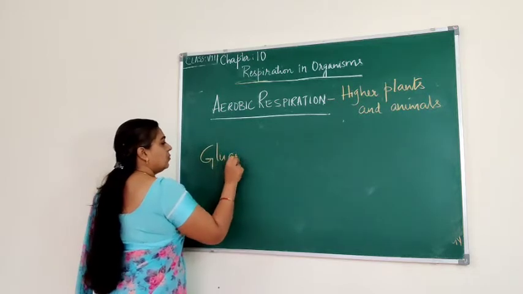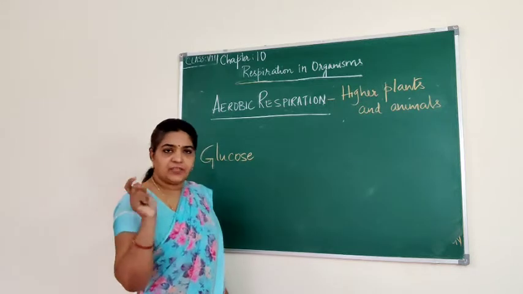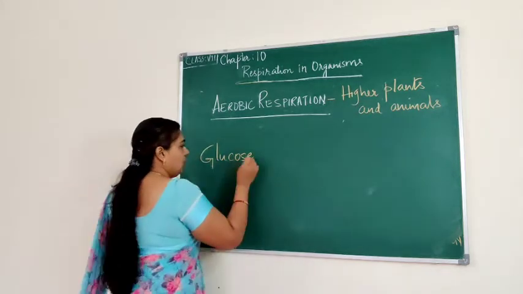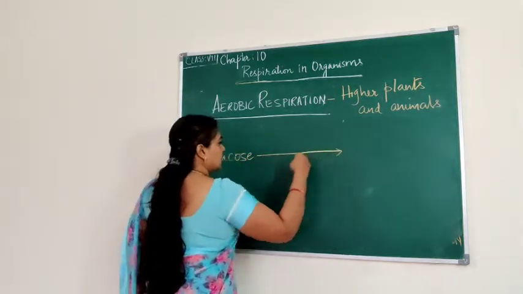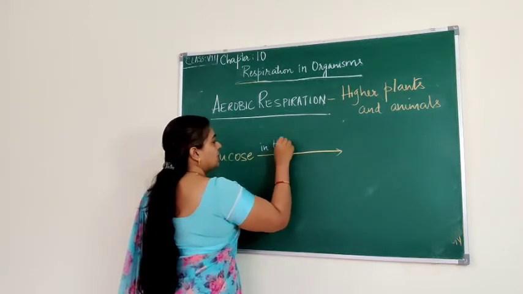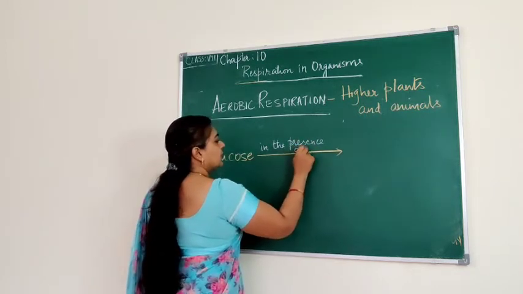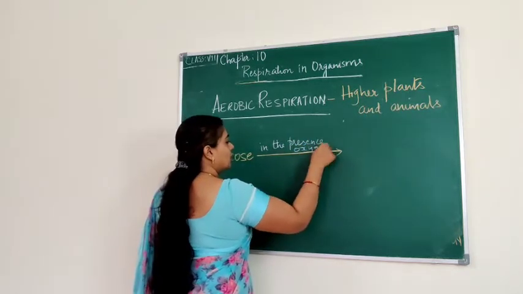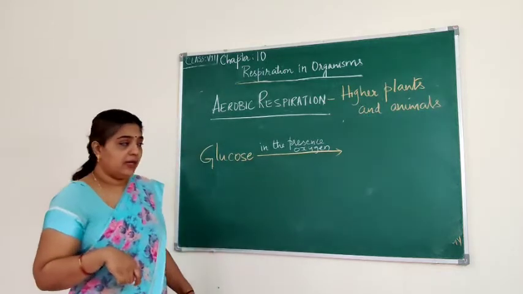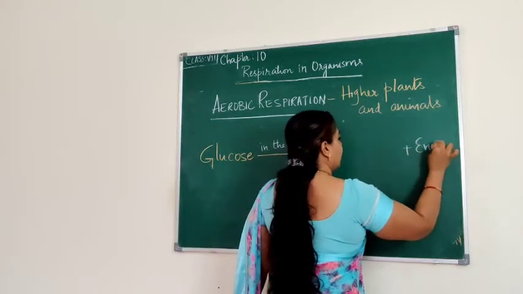Glucose. What is glucose? It is the simplest form of carbohydrate, which gives us energy. So glucose, in the presence of oxygen, gives out energy. A lot of energy will be released.